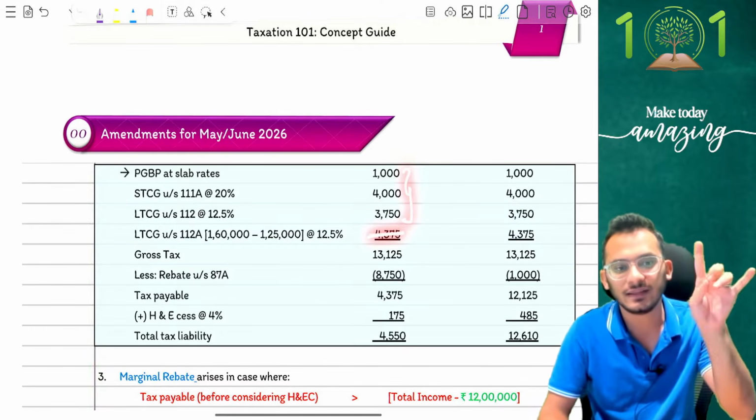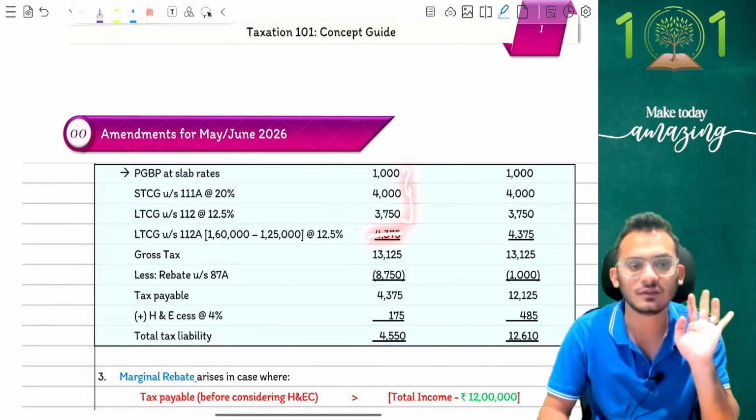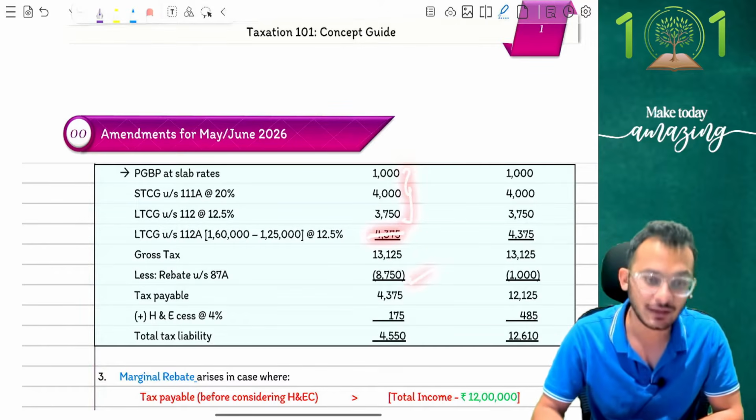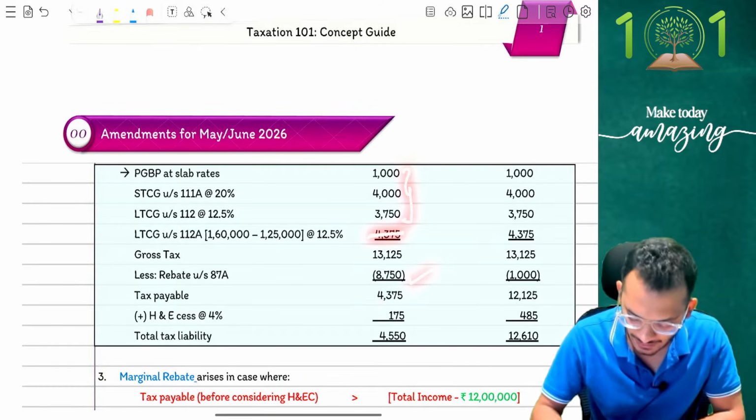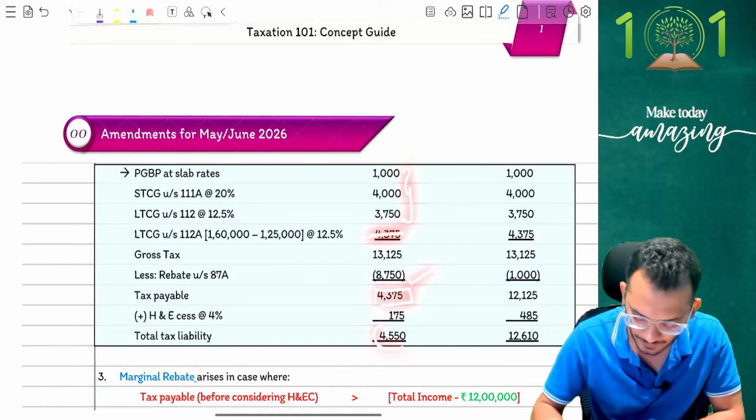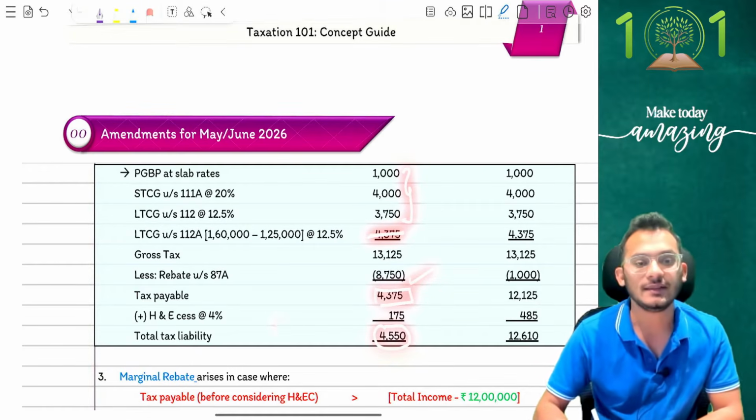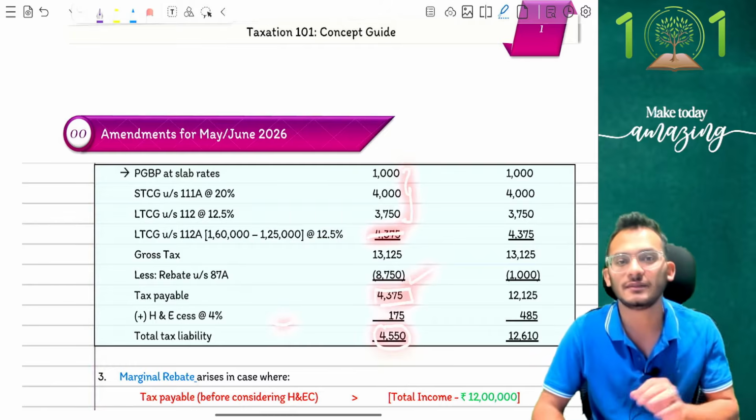Look at these three. 1,000 plus 4,000 is 5,000, plus 3,750 is 8,750, which means only 8,750 ka rebate I was eligible for, making my tax liability 4,375, with the cess 4,550. I hope this made sense to you.